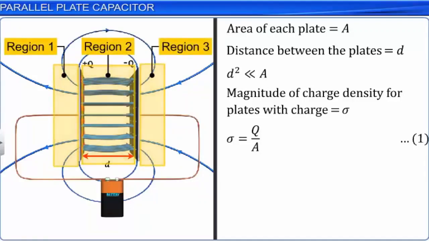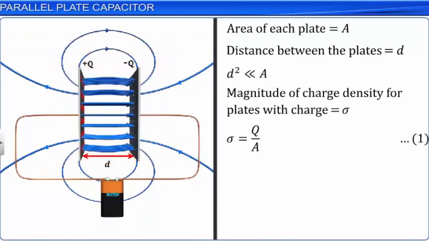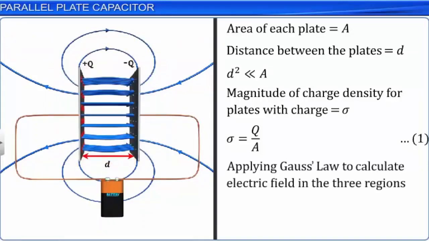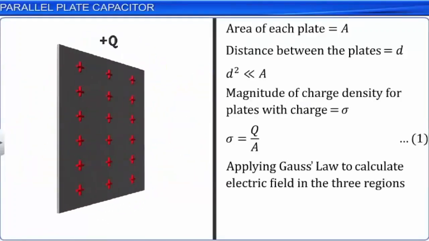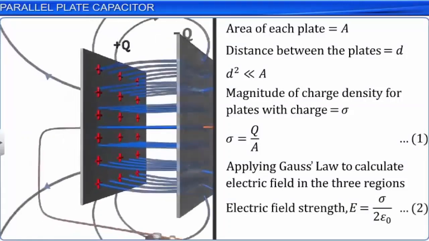We do this by applying the Gauss law. We know that for a uniformly charged plane sheet of charge, the electric field strength E at some distance away from it is equal to sigma by 2 epsilon naught. Let this be equation 2.